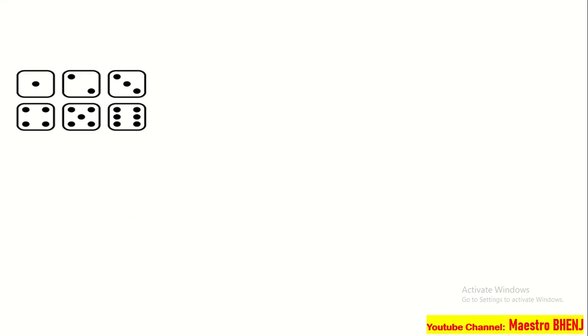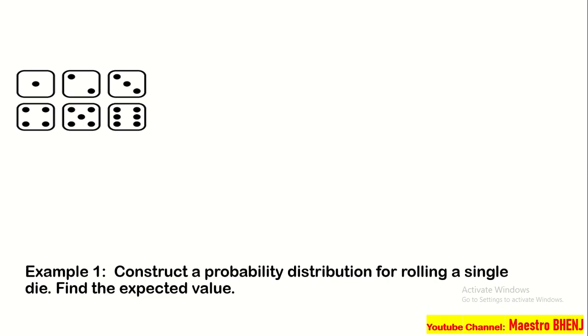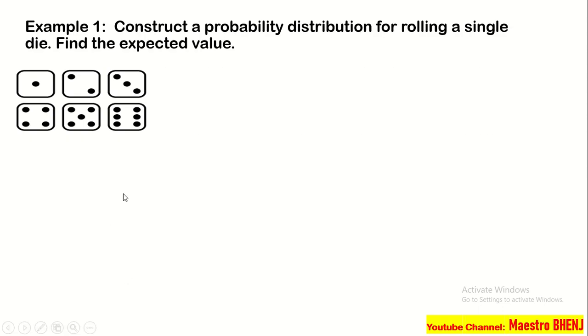Let's have example number 1. If we are talking about die, okay? Ibig sabihin, ang ating die ay binubuo ng 6 na phases. 1, 2, 3, 4, 5, and 6. So, ibig sabihin, kung dalawang die ang gagamitin natin, yun yung tinatawag na dies. Pero kung isa lang, that is die. So, problem natin is, example number 1, we have to construct a probability distribution for rolling a single die.